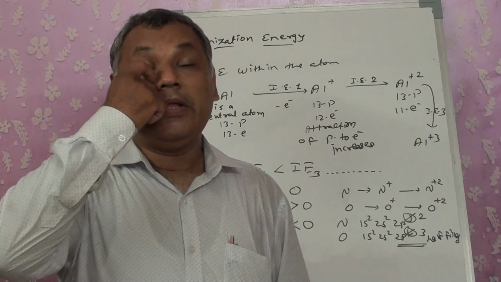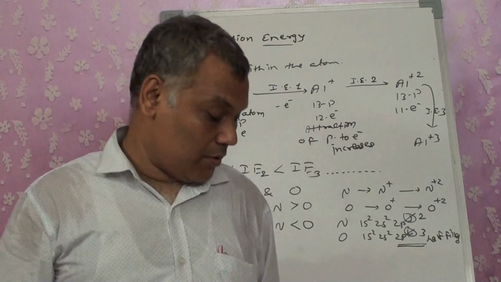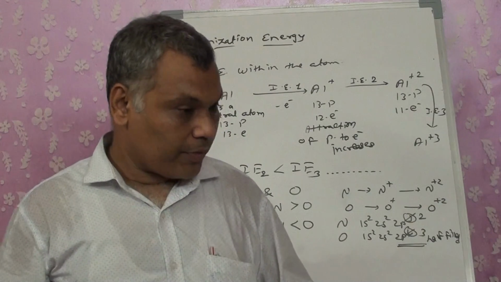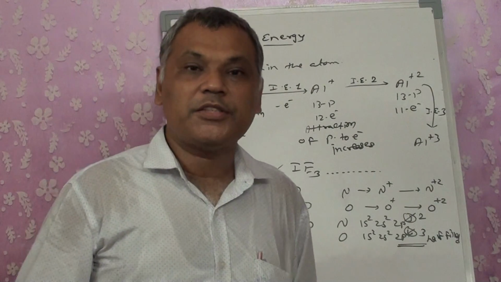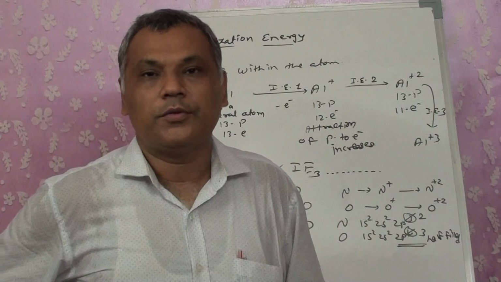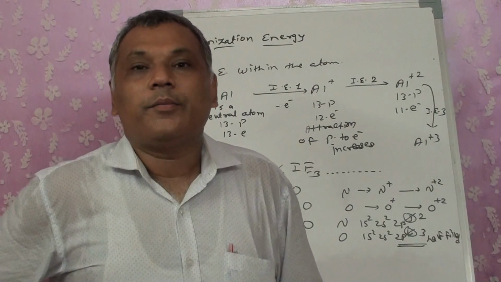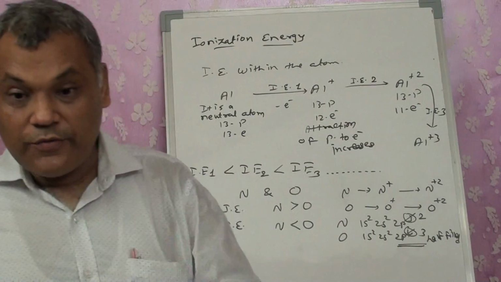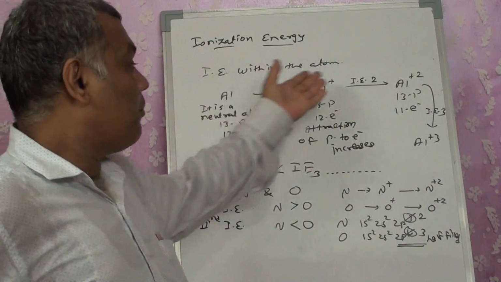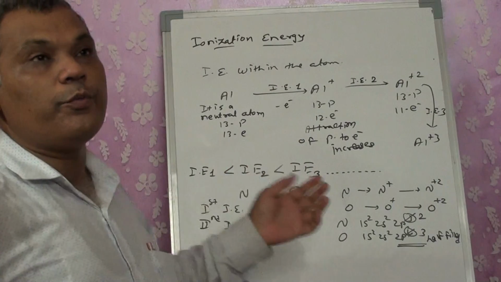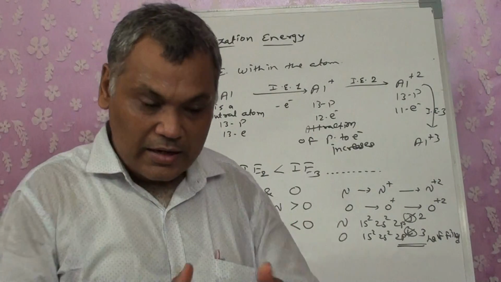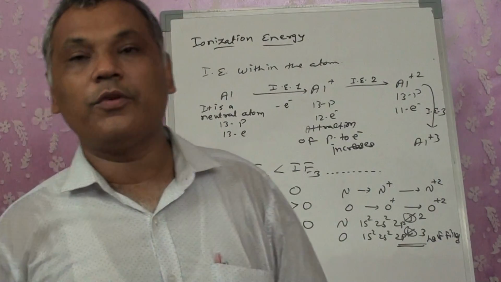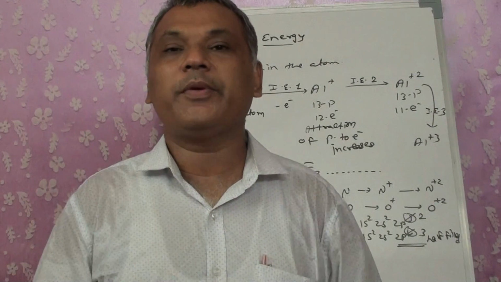Now in this case, there is one major question also: should we learn the ionization energies that are given in our textbook? I can't remember the ionization energy of each and every atom or ion, because the number of ionization energies is going to be very, very large. So all of them cannot be learned.